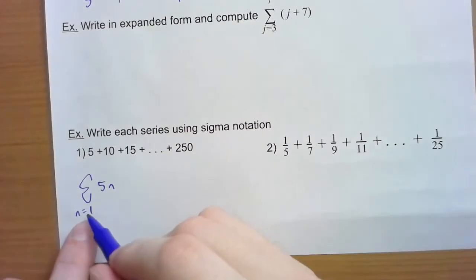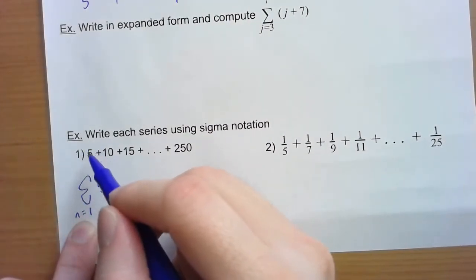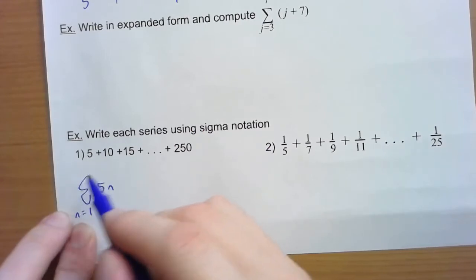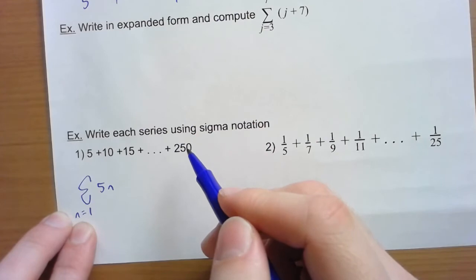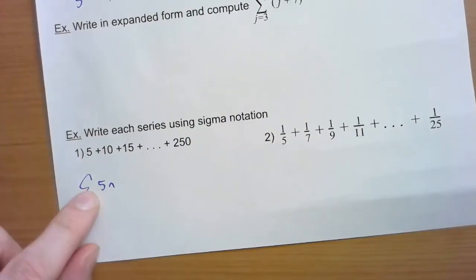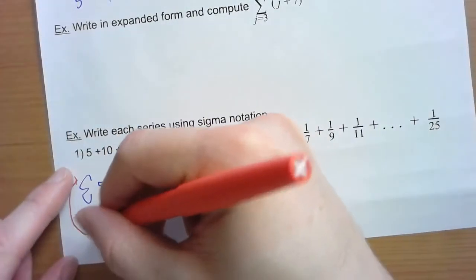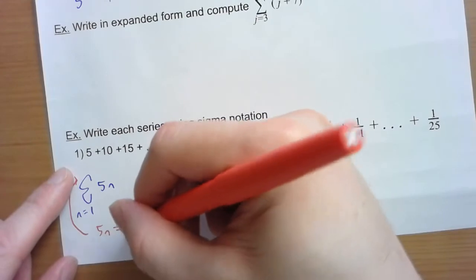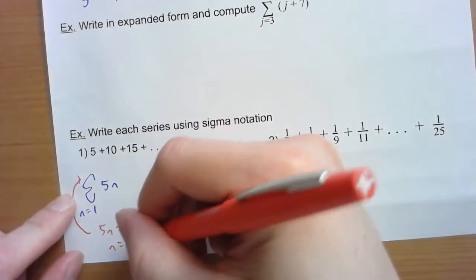So this number here, when I plug it in, has to give me that first number right there. Well, what about this number? When I plug in this number, it has to give me 250. So whatever number this is, I have to get 250. I need 5 times something to give me 250. Well, what is that? That's 50.